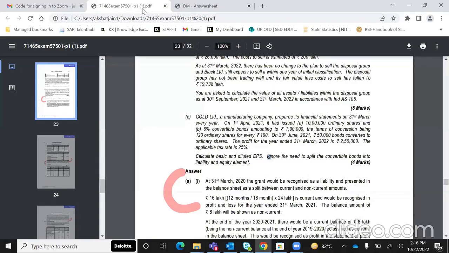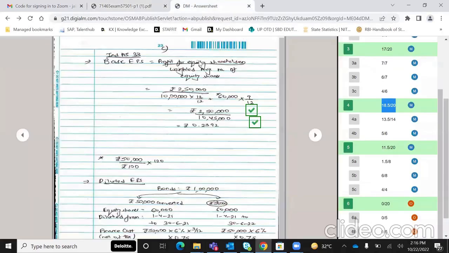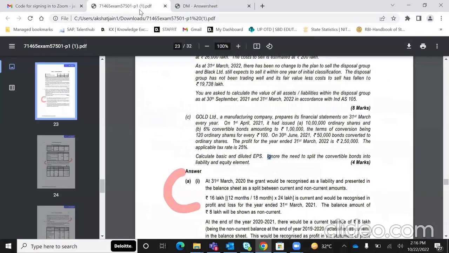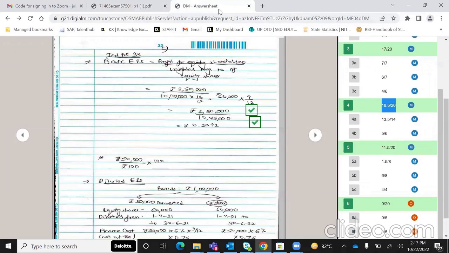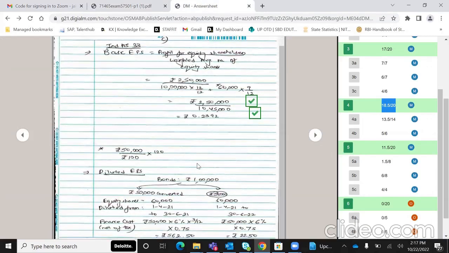To calculate basic EPS, the numerator has been given in the question, that is 2,50,000. So I've taken 2,50,000 over here, and for the shares, see the shares which are legally equity shares on paper. The company has 10 lakh equity shares since the start, and rupees 50,000 bonds were converted to ordinary shares on 30th June 2021, whereas the terms of conversion are 120 ordinary shares for every rupees 100 of bonds. So many people directly take 50,000, but here you have to remain alert and know that 50,000 is in terms of bonds. We want shares over here. So 50,000 upon 100 into 120, you get 60,000 shares, and since these were issued on 30th June, the remaining 9 months will be considered, and you get your basic EPS over here.